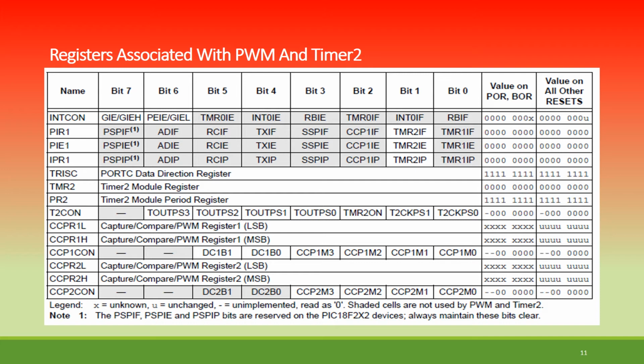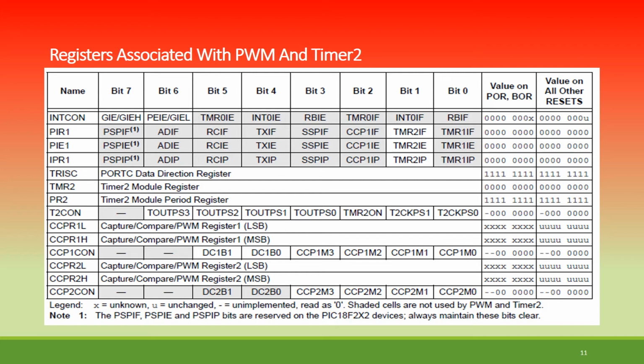Then T2CON, where the respective bits are used. CCPR1L, the capture compare PWM register, holds the LSB, and CCPR1H holds the MSB. In CCP1CON, DC1B1 and DC1B0, these two bits, bits 5 and 4, do the appropriate action, and the last 4 bits, 11XX, are set accordingly for PWM mode selection.